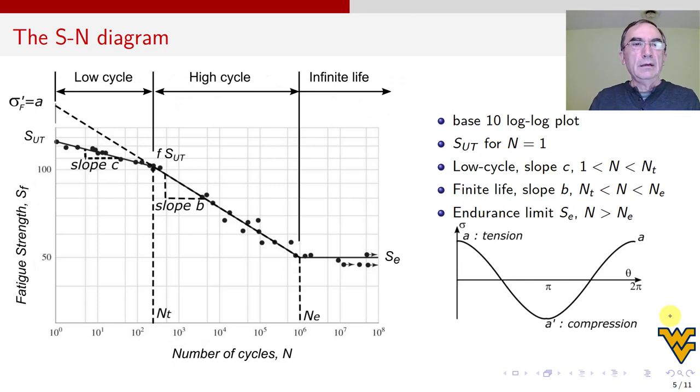So okay, here we can see the data. The data are all these dots, all right? These dots. And the data can be fitted with 3 lines. Okay, there is this line with the slope C, which represents these points in the low cycle fatigue. Low cycle fatigue ends at NT, which in this case is, say, this is 1, 10, 100, this is 200.